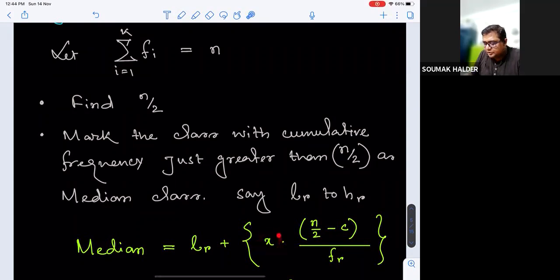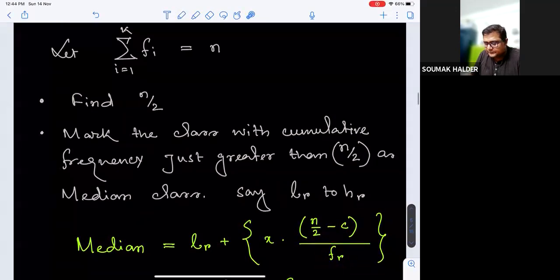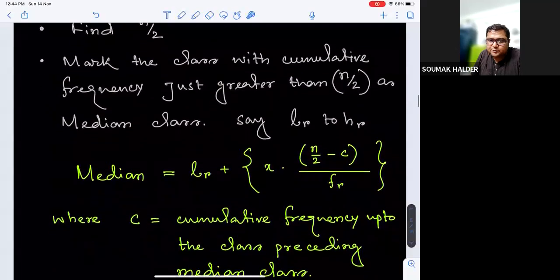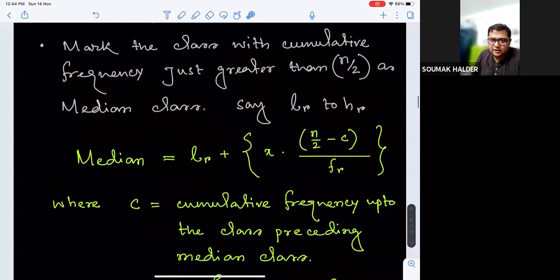So the median is LR plus X, the common class interval or class length, multiplied by n by 2 minus C, divided by the frequency of the median class, where C is the cumulative frequency up to the class preceding the median class. Just prior to the median class, whatever class we had, up to that, what was the cumulative frequency?